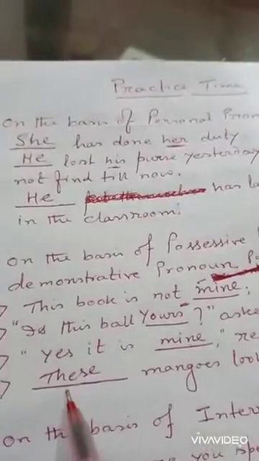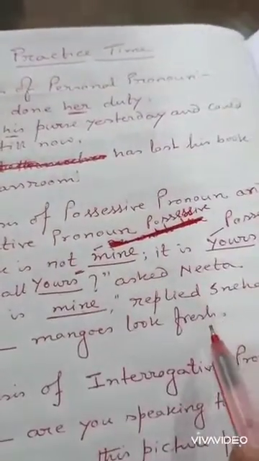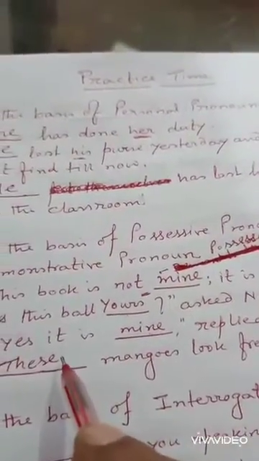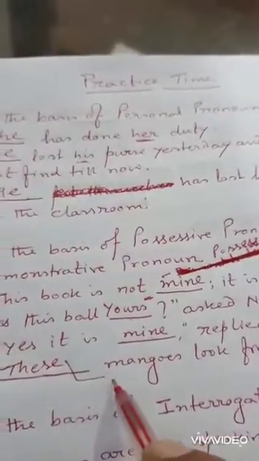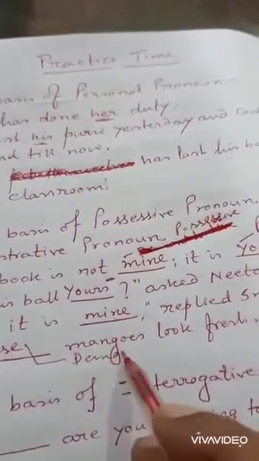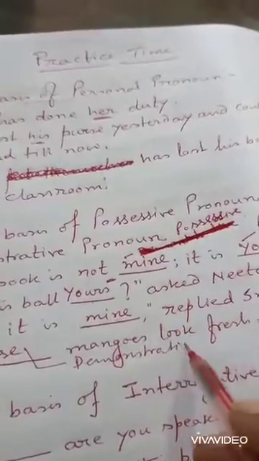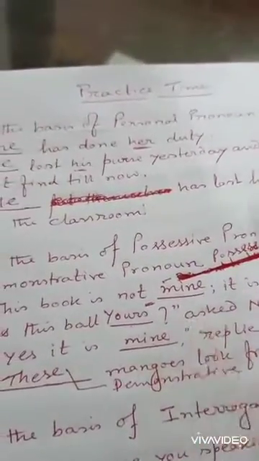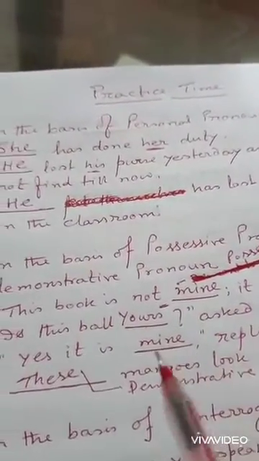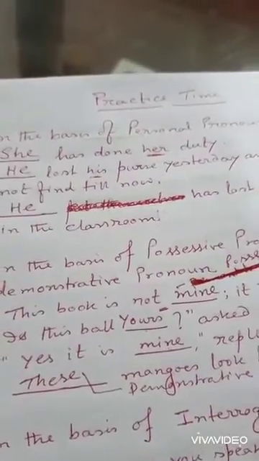Now you see, these mangoes look fresh. So can you tell me which kind of pronoun this is? Yes, this is a demonstrative pronoun. I told you that this, that, these, those, all these are the demonstrative pronouns.